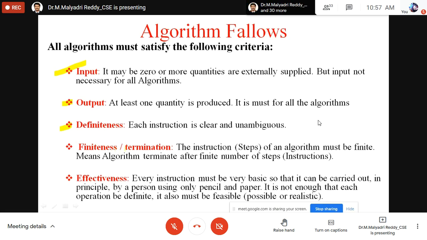There must be termination. So approximately we need to calculate the time complexity: how many cycles are required to complete it, and how much time is required. Then effectiveness. The algorithm must be effective. Effective means compared with others, my algorithm is the best algorithm, with respect to time and with respect to space. My implemented algorithm is better.